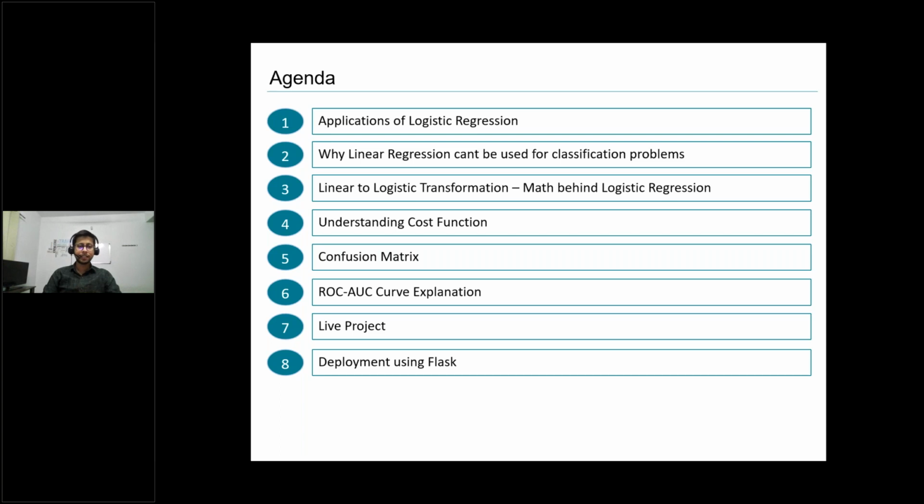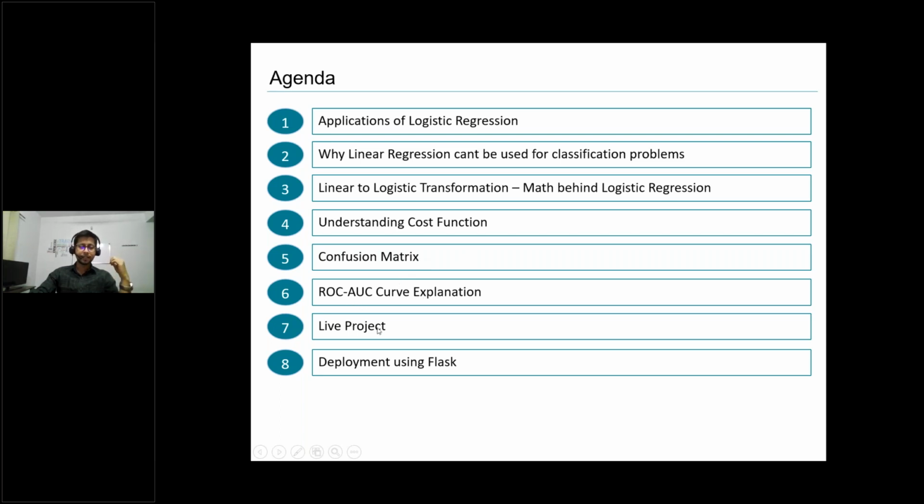Okay, and then we'll be seeing how we can transform linear to logistic regression, and what is all the math behind logistic regression. So we'll understand this, and then we'll also focus on the cost function used in logistic regression, because it's slightly different from what is used in linear regression. And then we'll understand what a confusion matrix is and the very important concept, the ROC AUC curve explanation.